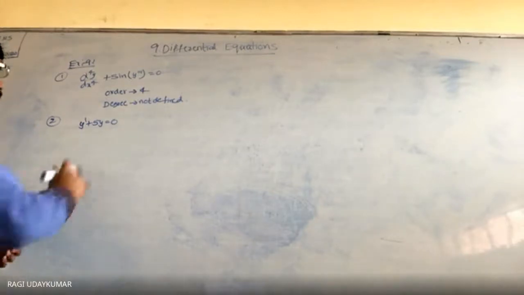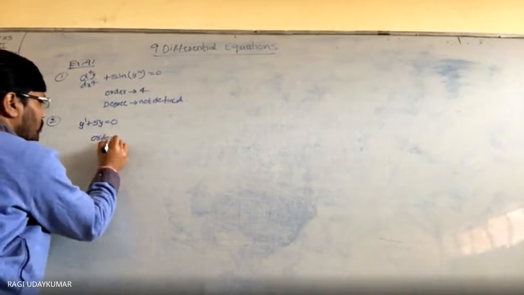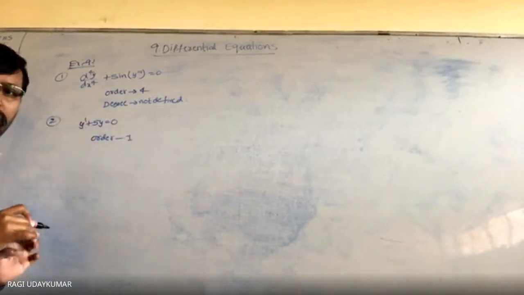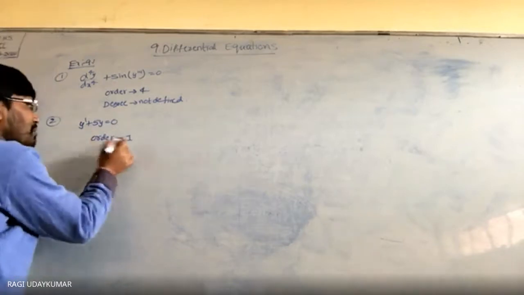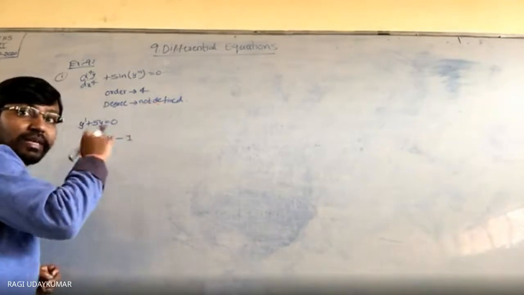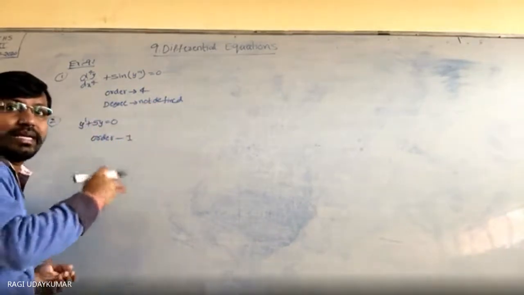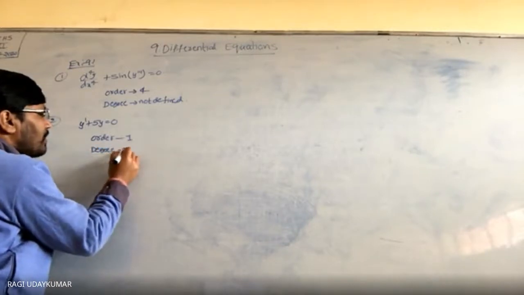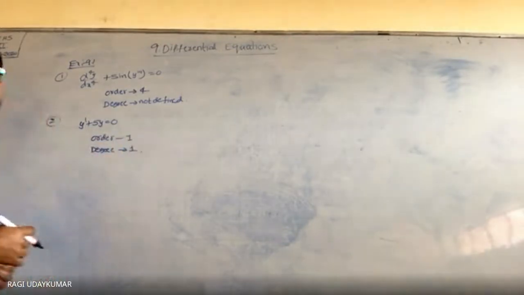So what is the order, the highest order of the derivative? Order is 1 by observation only, and for order 1 you have to see what is the highest power of y dash. That is the degree. Degree is also equal to 1.